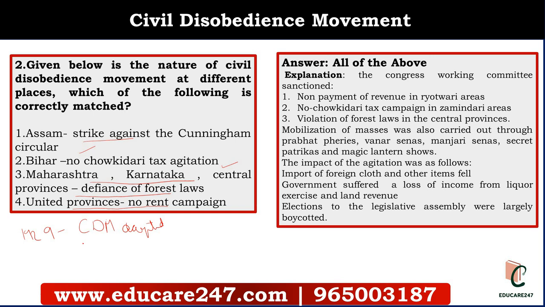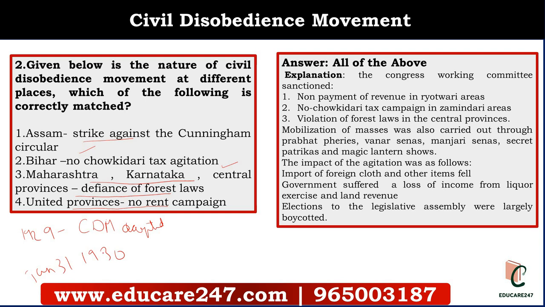Before the launch of the civil disobedience movement, Gandhiji had given 11 demands to the government, and gave them an ultimatum till January 31st 1930 to accept these. Some of them were reduction in expenditure on army and civil services by 50%, introduction of total prohibition, release of political prisoners, and textile protection.